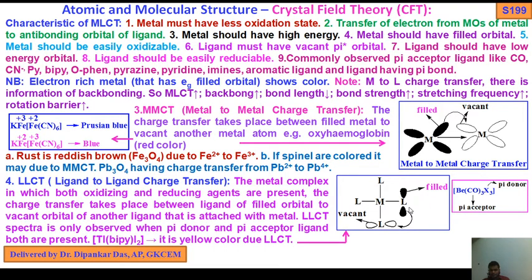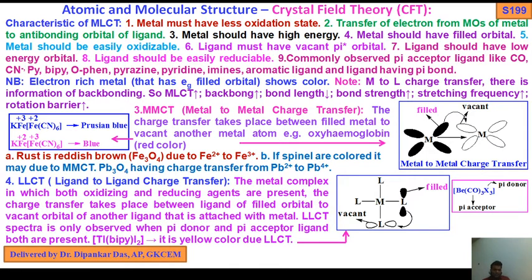This is the filled orbital of one ligand, this is the vacant orbital of another ligand, but this ligand is already attached to this metal atom. Here X is a halogen, the pi donor, and the pi acceptor is the carbonyl group.